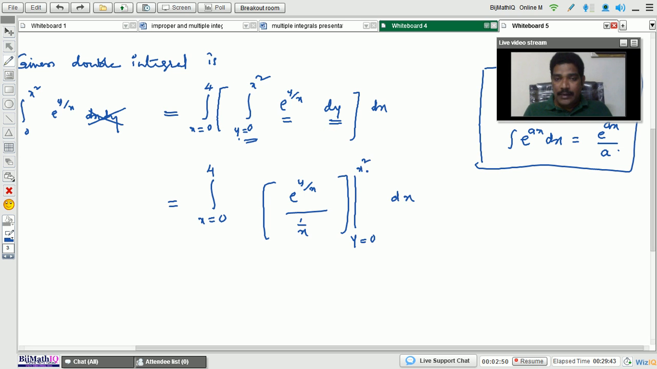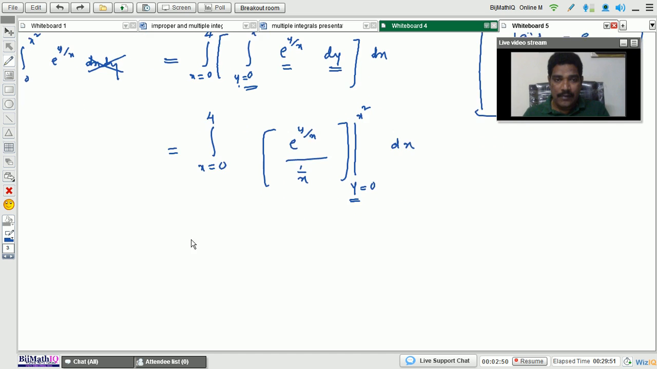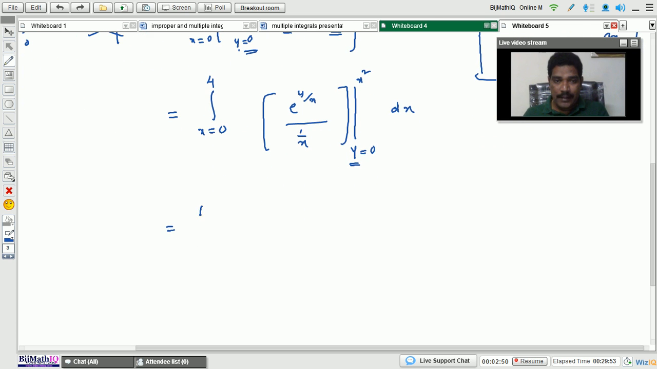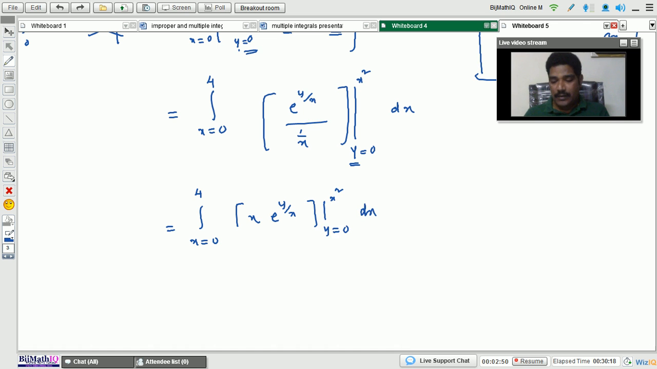Next I am going to apply the upper limit minus lower limit. Limits are applied in place of the y variable. So in the next step, first of all I will rewrite this integration properly. Integration x equals 0 to 4, here 1 by x means x comes into the numerator, and e to the power of y by x, with limits y equals 0 to x square, into dx.